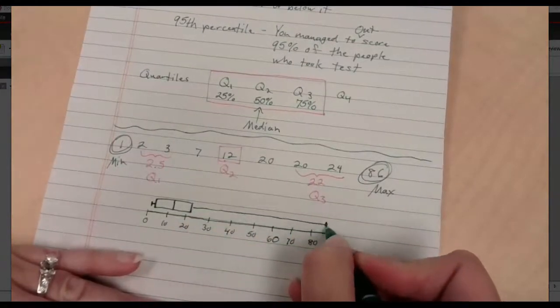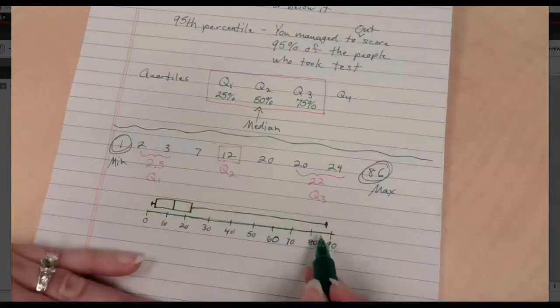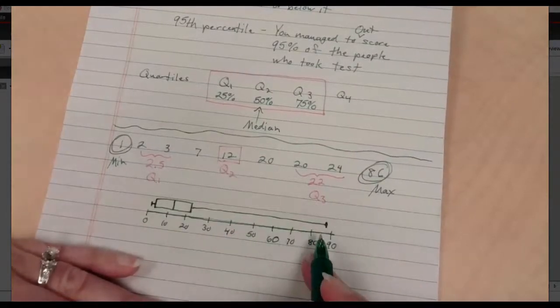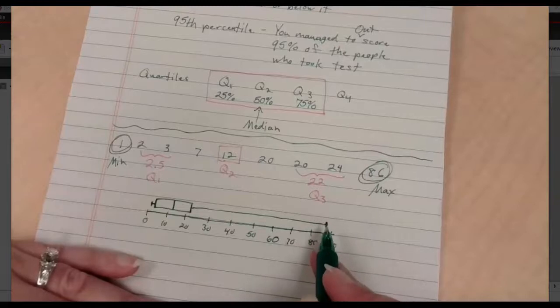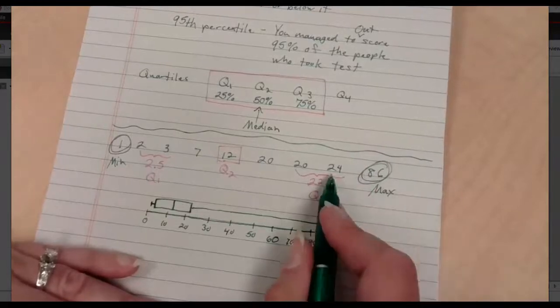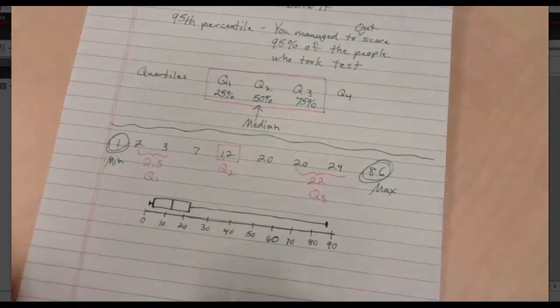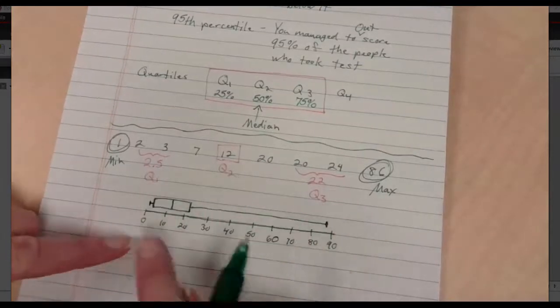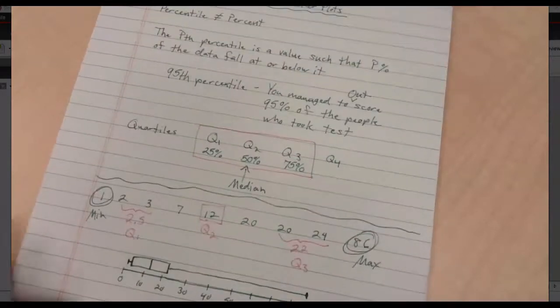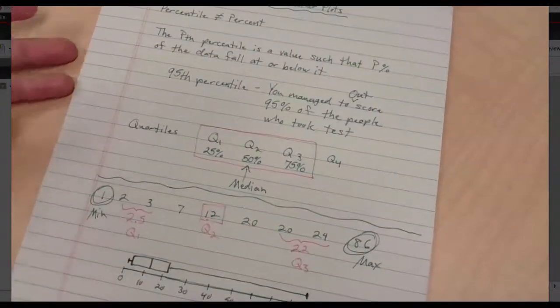By the way, I have seen this done where 86, which clearly by length is going to be an outlier for this data set. Some people will just put a star at the outlier and use the next number down, the 24, as the other end of the whisker. So you could get a couple things that you could do there. This is our box and whisker plot, which uses percentiles to piece together our data.